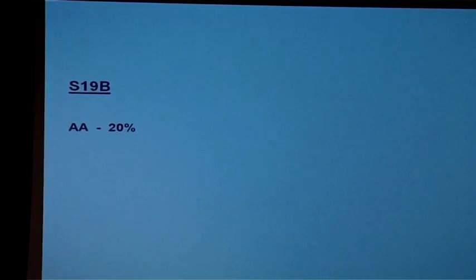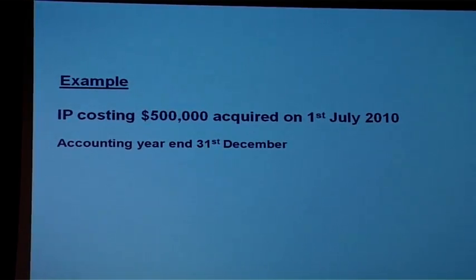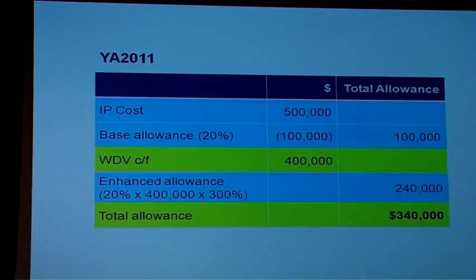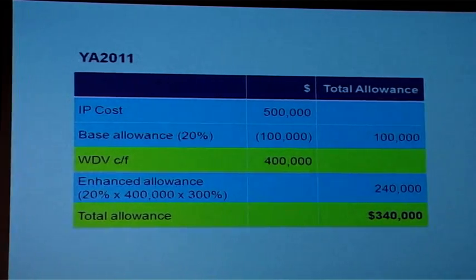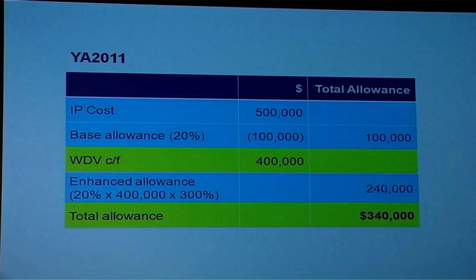Now let's look at PIC for intellectual properties. For intellectual properties, we can claim allowances under Section 19B, and 19B provides us with a 20% claim per year. So straight line, 20% over 5 years. So if we purchase an IP costing us $500,000 and we acquired this in July 2010, and again, our accounting period is to December, the IP costs $500,000. We can claim base allowance of 20% of $500,000. So we have 400,000 written down value.